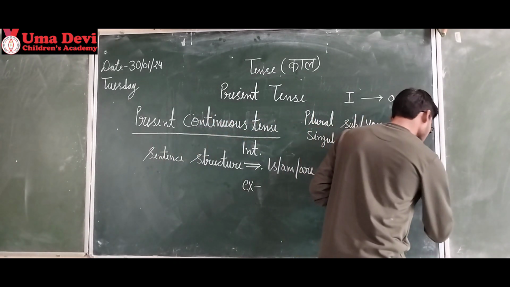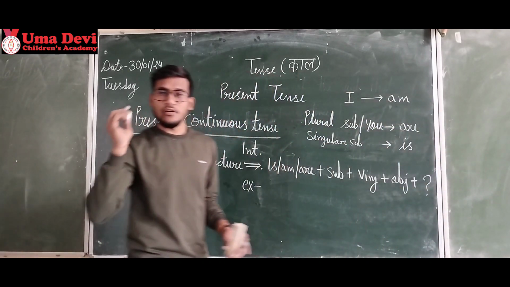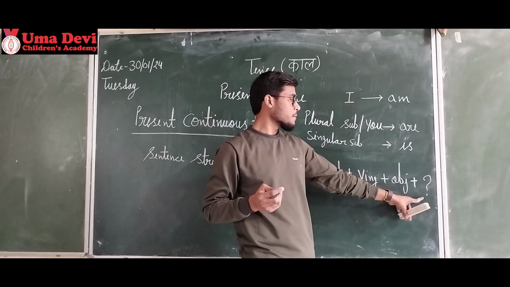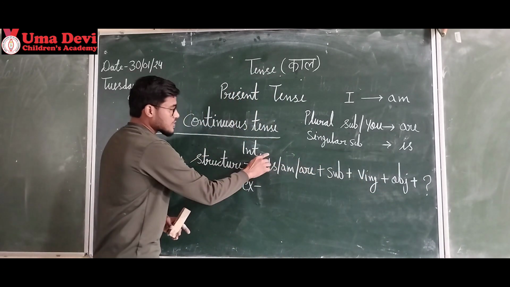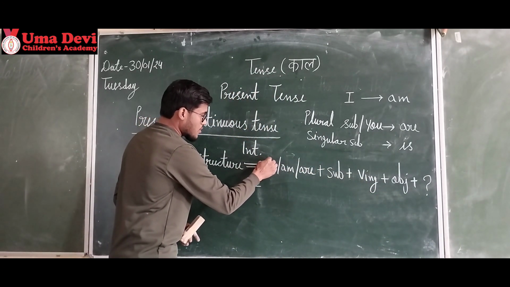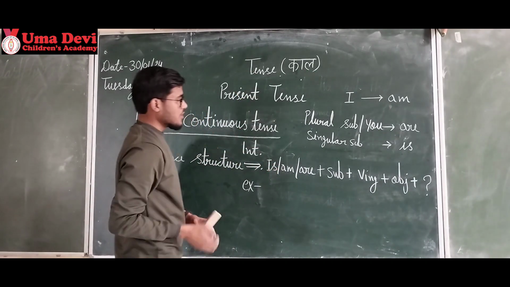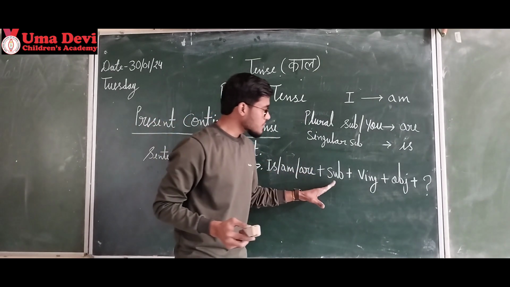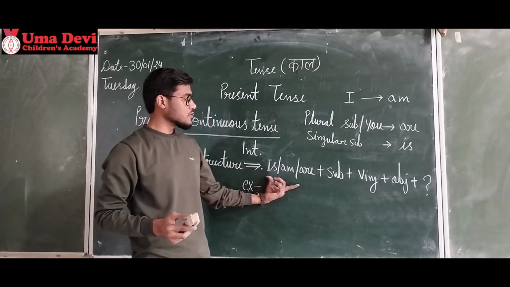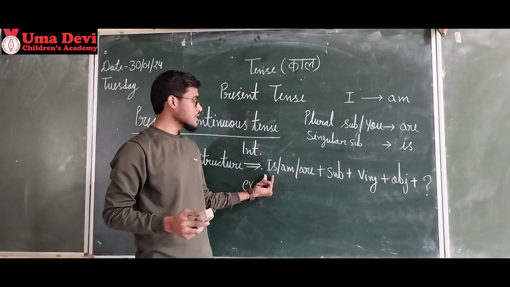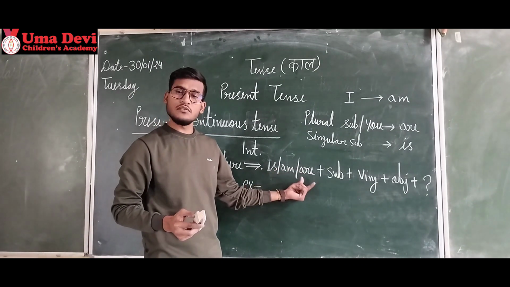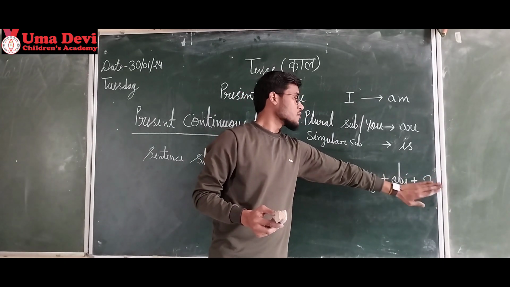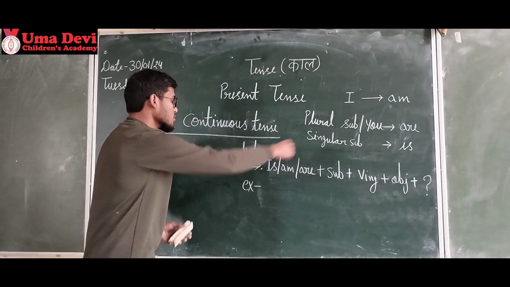Question mark. Don't forget this. If you forget this, teacher will cut marks. You can't give excuses, okay? So let's understand this structure with the help of an example. Is, am, are: you will choose one according to these rules. Same rules will be there. Then you put subject. According to subject you will choose is or am or are. Got it? Then V-ing and object. Then don't forget to write question mark.